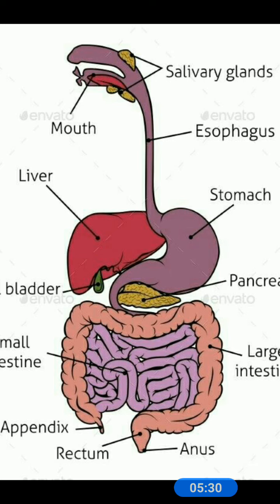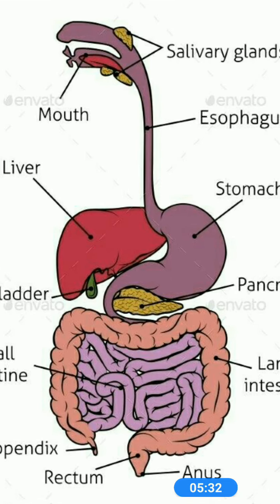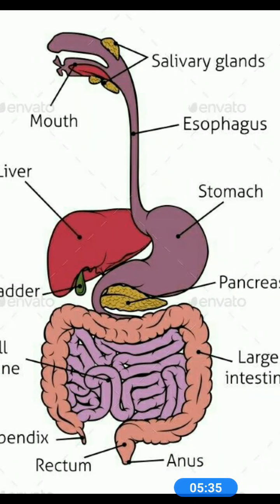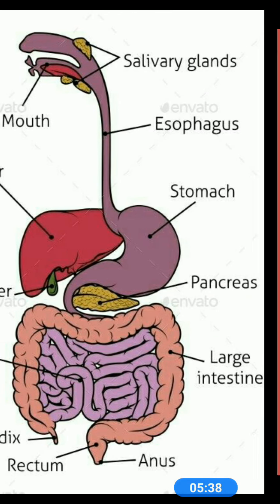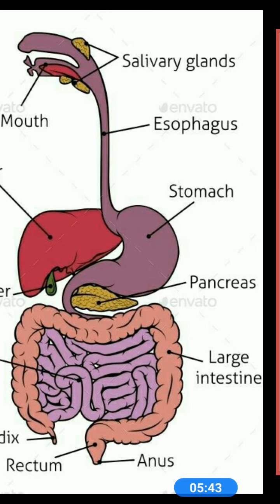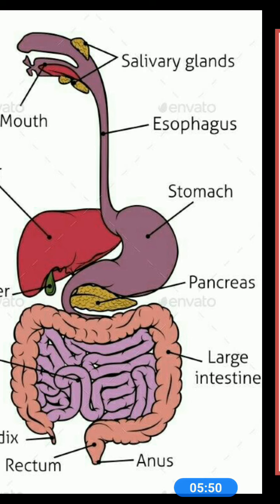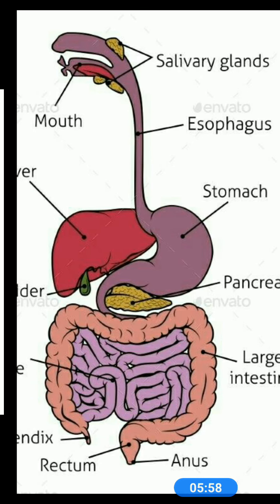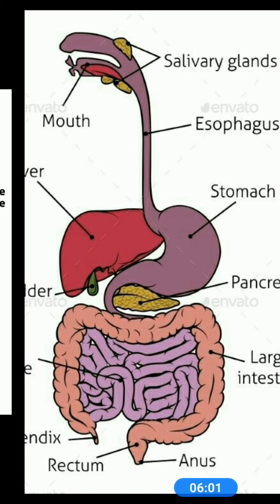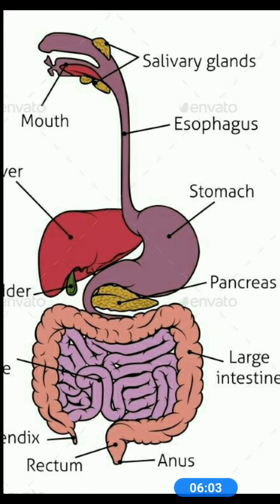It travels through the food pipe to your stomach. Here is the stomach, children. The esophagus, which is the food pipe, is here. Then the food travels through the food pipe to your stomach. What happens to the chewed food? It is swallowed and then through the food pipe it goes to your stomach. Okay, children. Now next, the stomach is a thick bag made up of muscles.